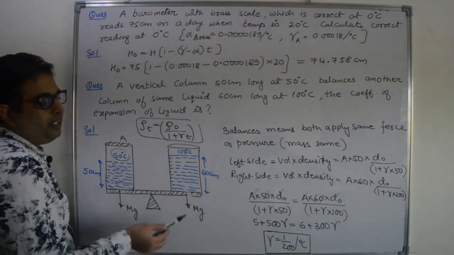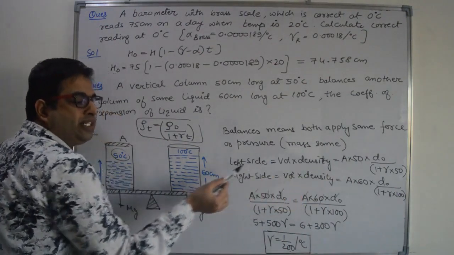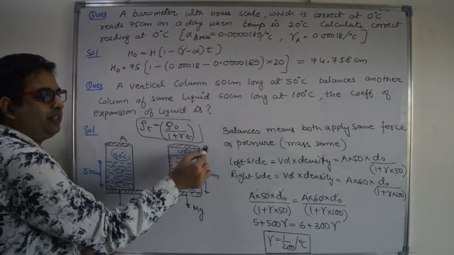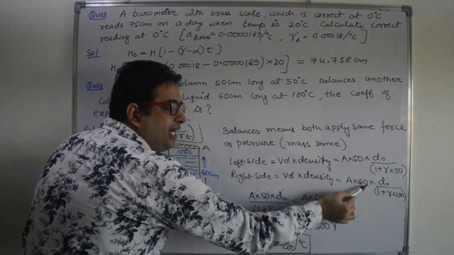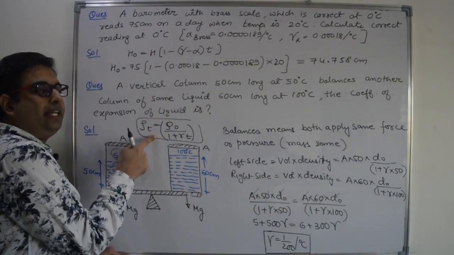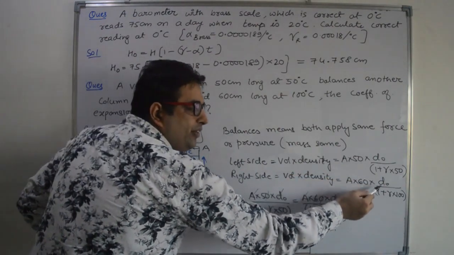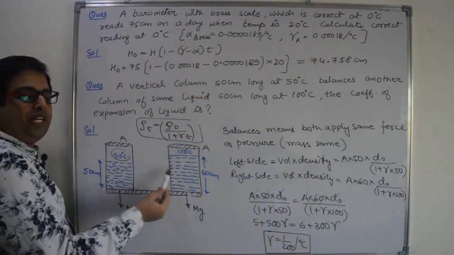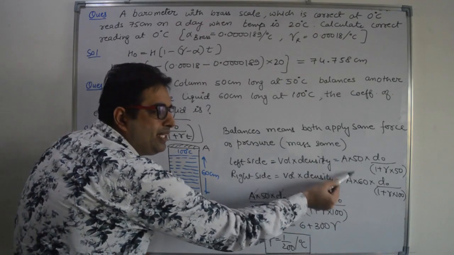Second, right side. Again volume into density is mass. What is volume? 60 into area of cross section, where area of cross section is A and length is 60. Density at 100 degrees Celsius is D naught divided by 1 plus gamma into 100. Because both have the same masses, compare these masses.